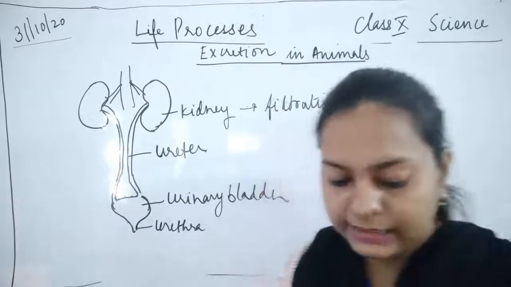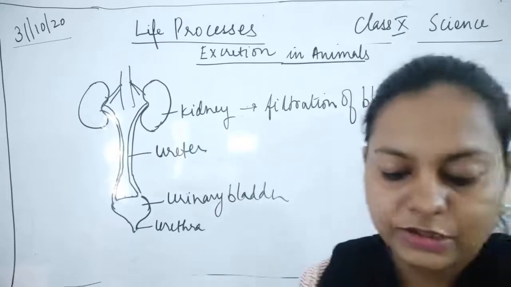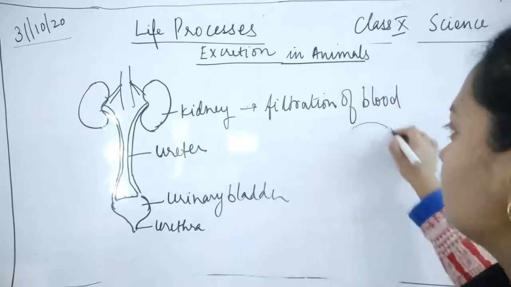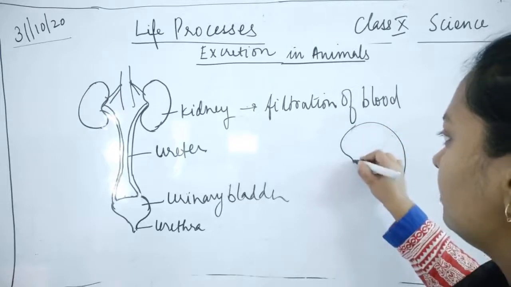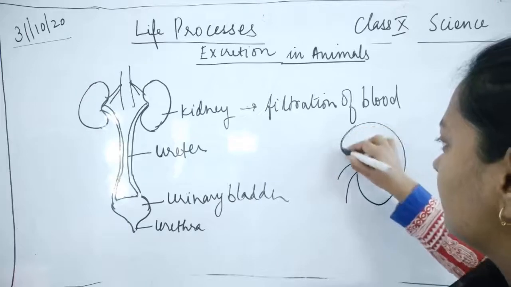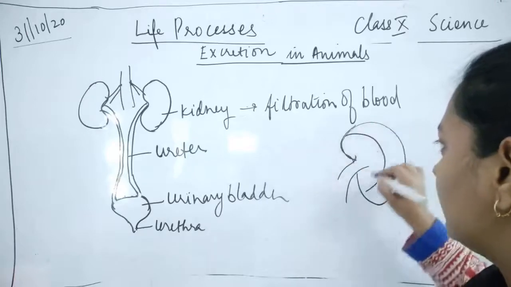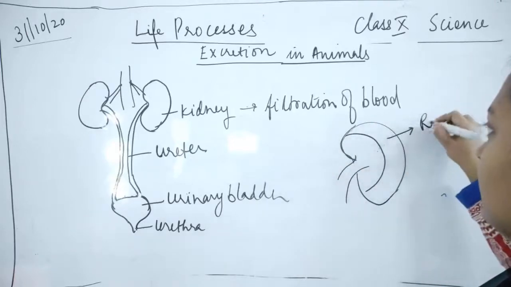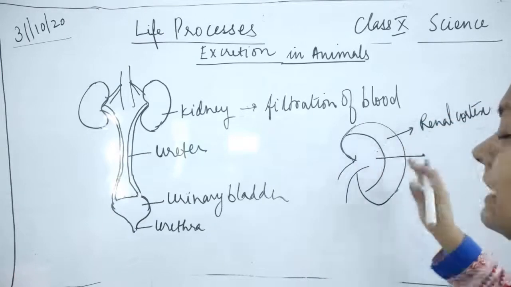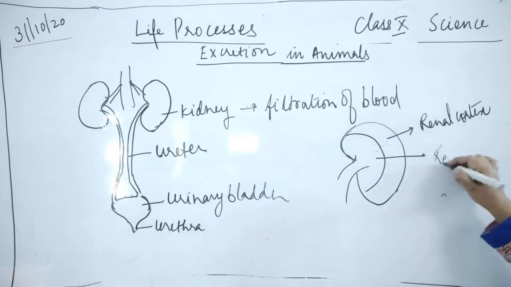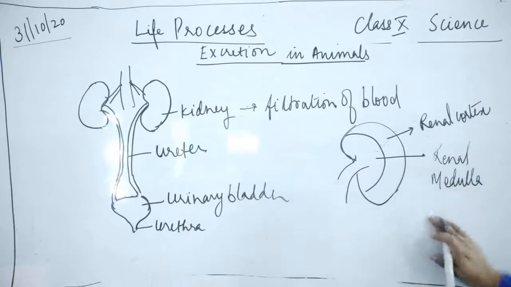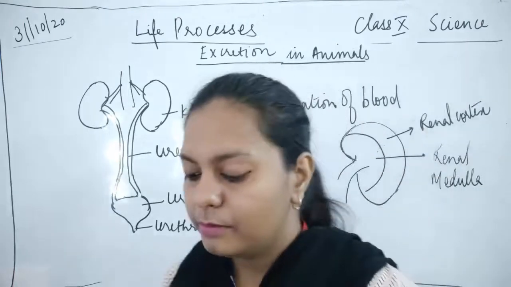Next thing is it has two parts. You can easily look at the diagram of the kidney in the higher classes. So it has two parts. The outer part is called the renal cortex, and the inside part is known as the renal medulla.